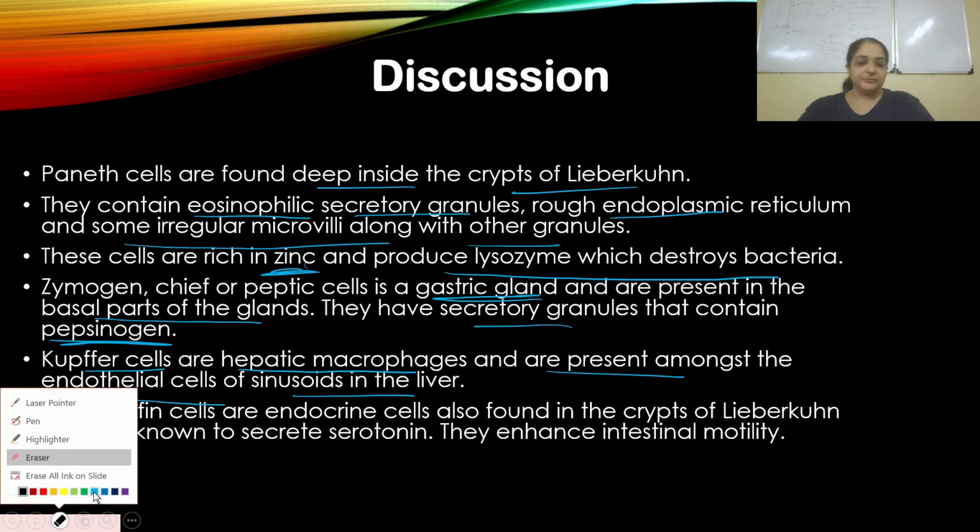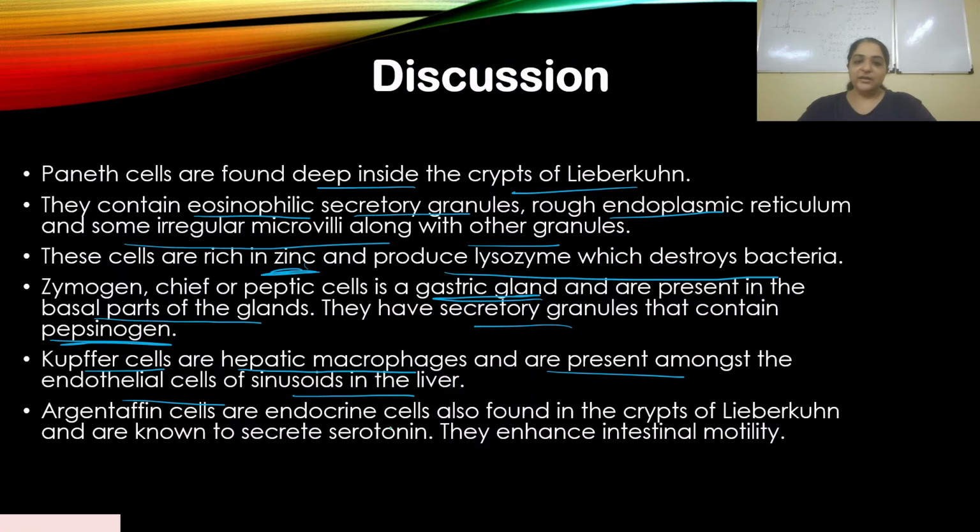Argentaphin cells are endocrine cells. They are also found in the crypts of Lieberkühn and they are known to secrete serotonin. They are another kind of cells present in the crypts of Lieberkühn, and they enhance intestinal motility.